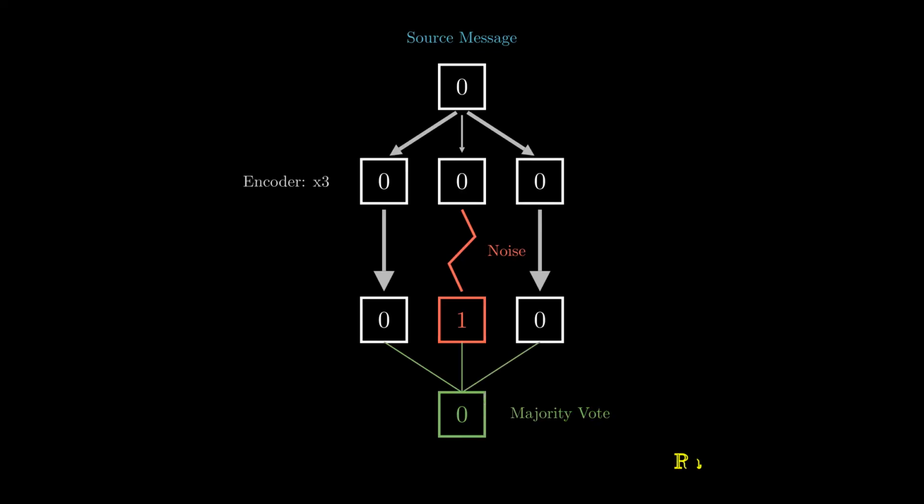We successfully recovered the message. The cost? We had to send 3 times as much data. In information theory, this is the fundamental trade-off. We sacrifice rate to gain reliability.